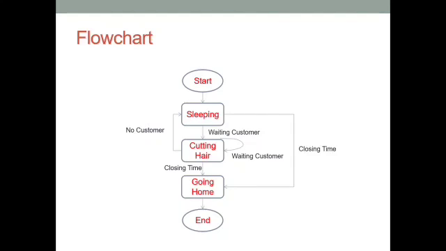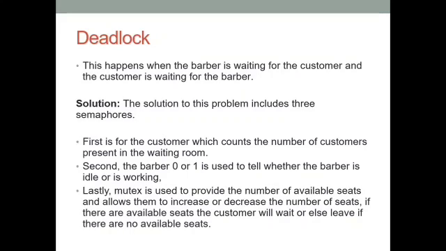When the barber is currently cutting someone, the customer either waits or leaves. When the number of customers turns to 0, the barber will sleep. Going home. When the closing time is reached, the barber will go home. Deadlock. This happens when the barber is waiting for the customer and the customer is waiting for the barber.